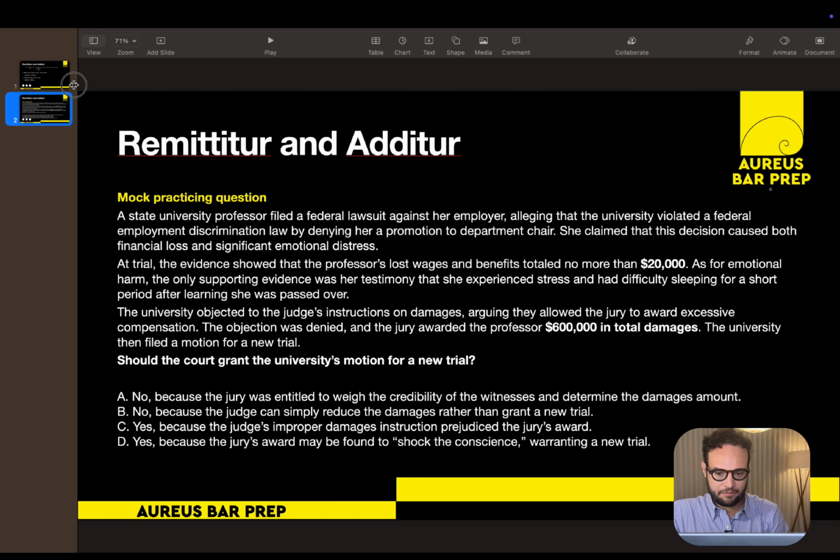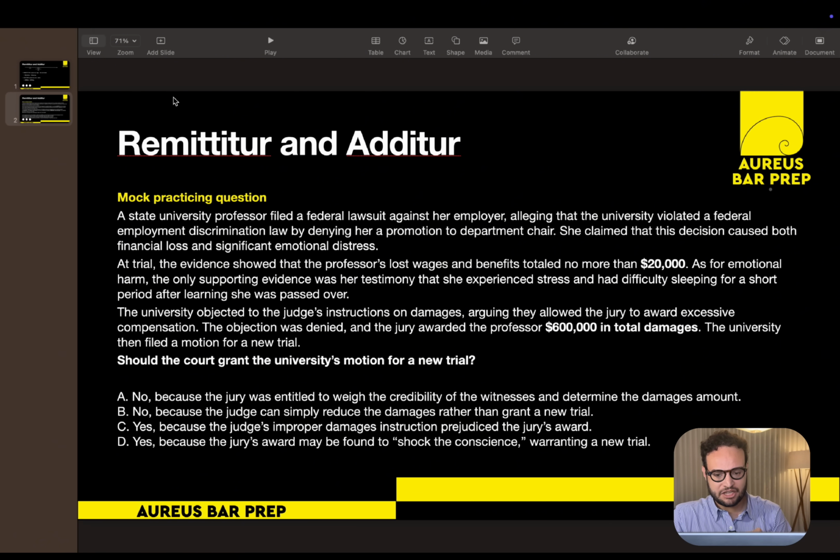A state university professor filed a federal lawsuit against her employer alleging that the university violated a federal employment discrimination law by denying her a promotion to department chair. She claimed that this decision caused both financial loss and significant emotional distress. At trial, the evidence showed that the professor's lost wages and benefits totaled no more than $20,000. As for emotional harm, the only supporting evidence was her testimony that she experienced stress and had difficulty sleeping for a short period after learning she was passed over.